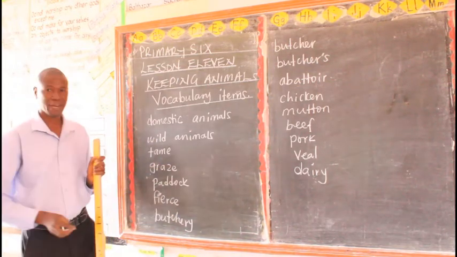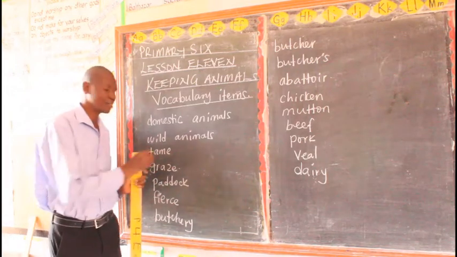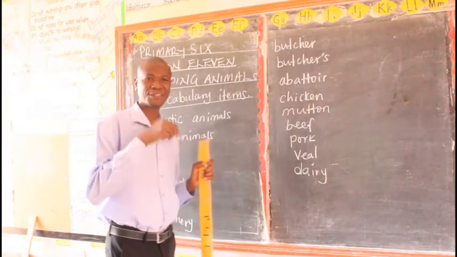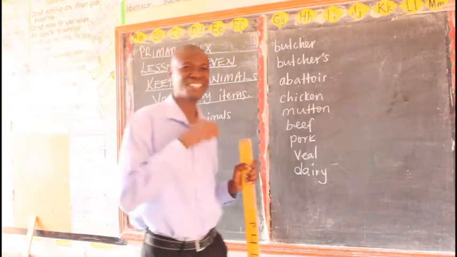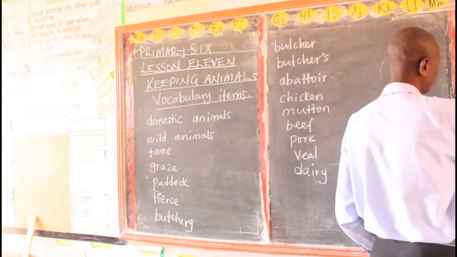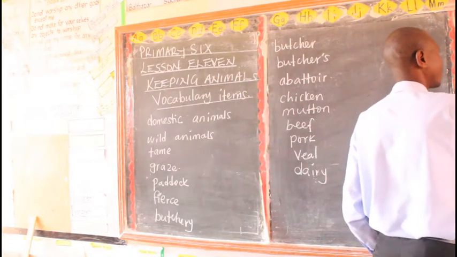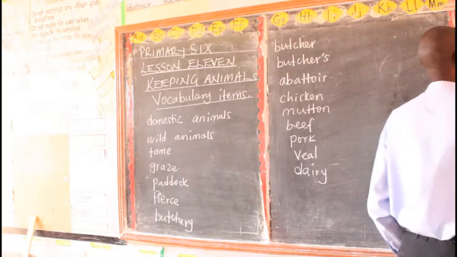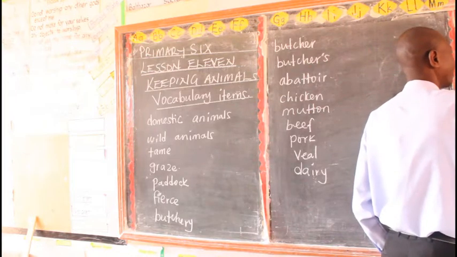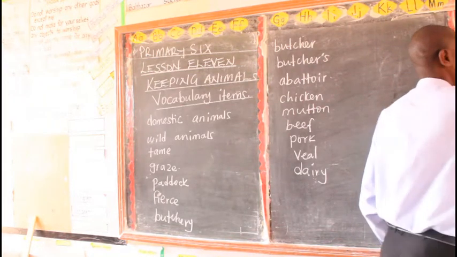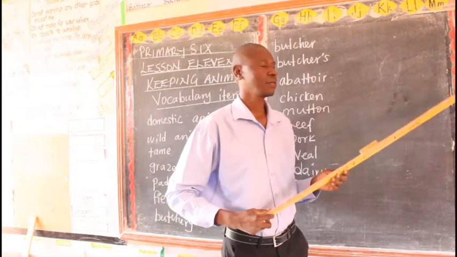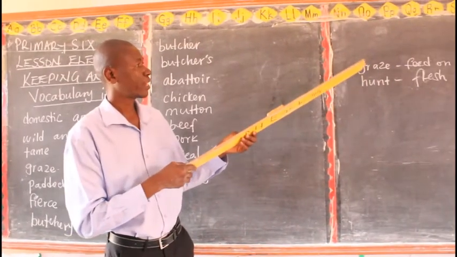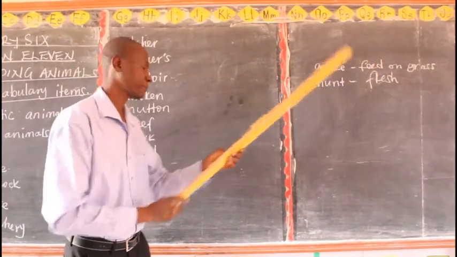Now another word is graze. To graze is to feed on grass. We have some animals that graze, and then we have those ones that hunt. So all those animals that graze feed on grass. Then we have those ones that hunt. Those ones feed on flesh from other animals. So we have the grazing ones and the hunting ones. So to graze is to feed on grass.